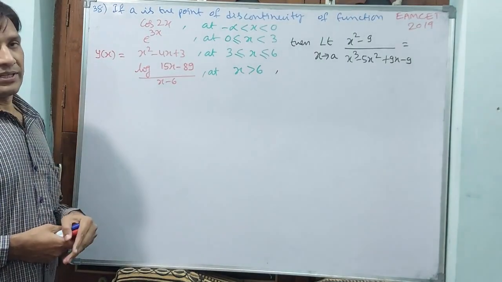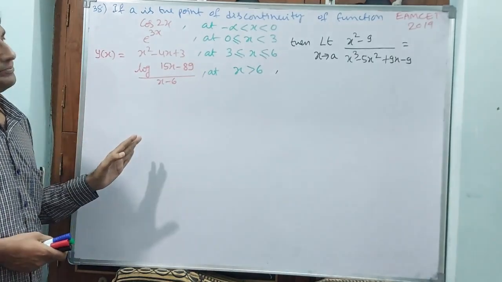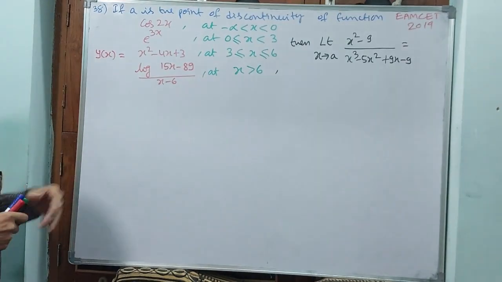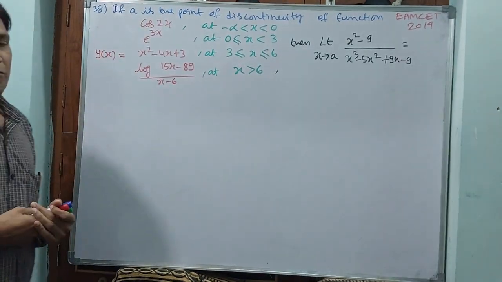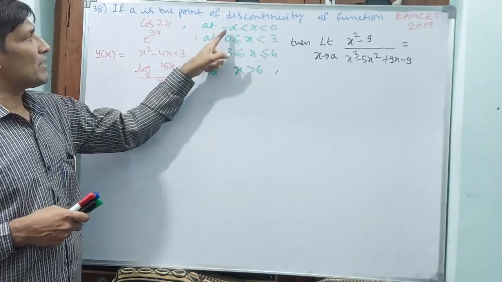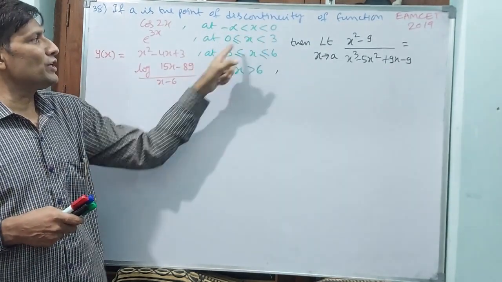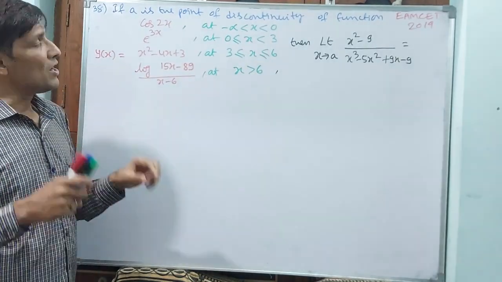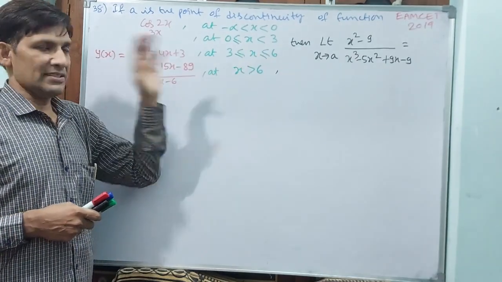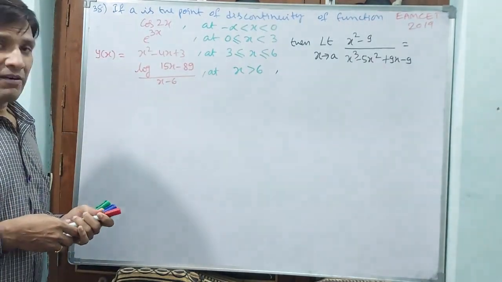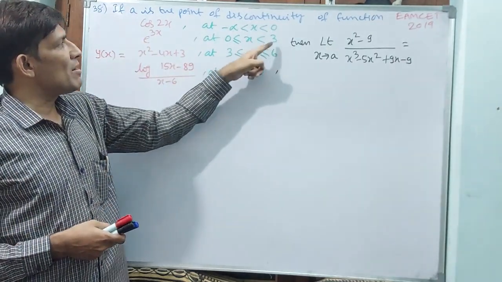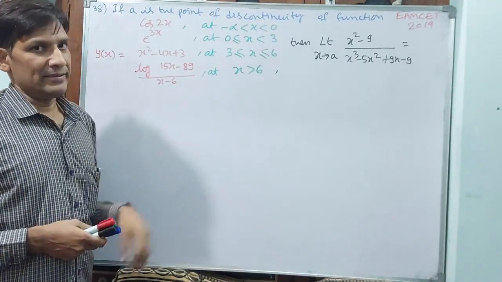See question number 38. This is a good question and a big question, a 2019 question. See what they have given. First, let us understand the question. Normally, see where the point of discontinuity will occur. You see, the function is defined from minus infinity to 0, 0 to 3, 3 to 6, and greater than 6. So the point of discontinuity may be at 0 or at 3 or at 6. That means A may be 6 or 3 or 0. That we will find now.